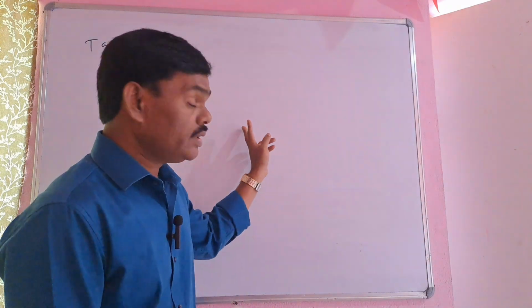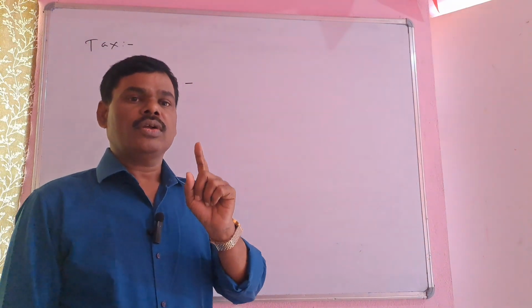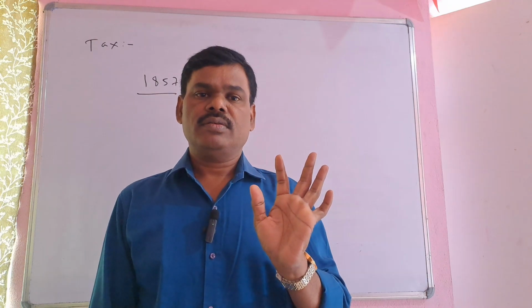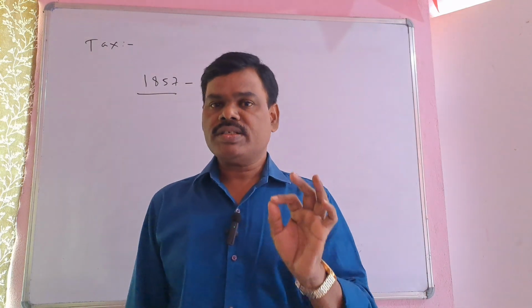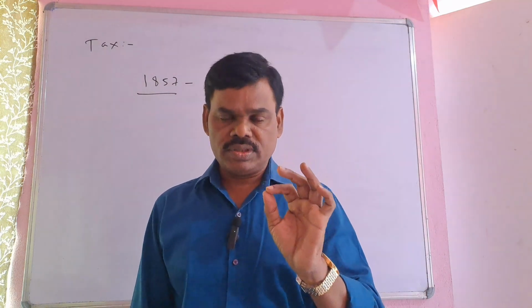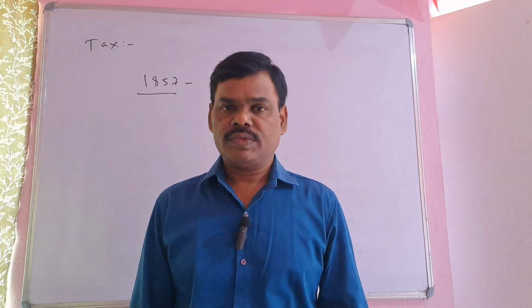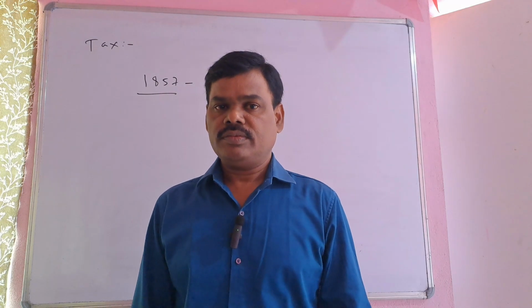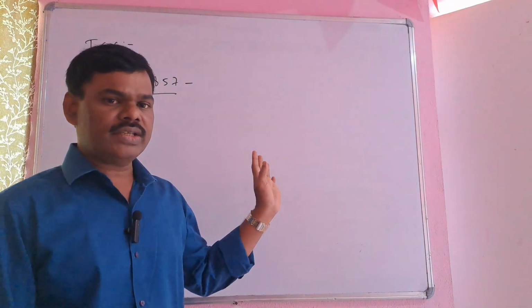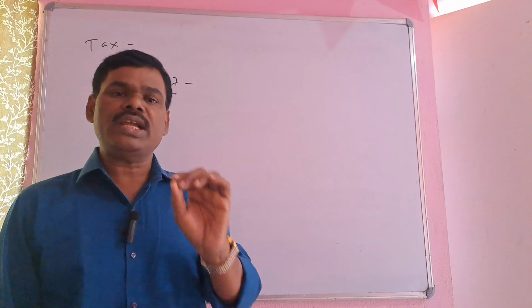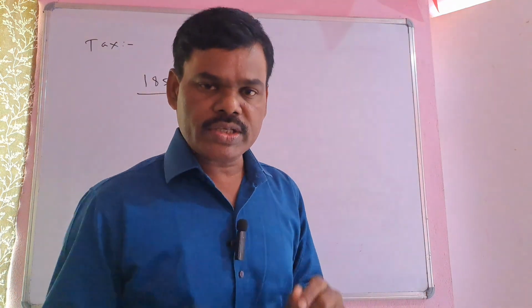So to recover that loss, the government imposed some tax on the people. So the first income tax came into existence in 1860, and after that there were so many amendments, that means corrections.